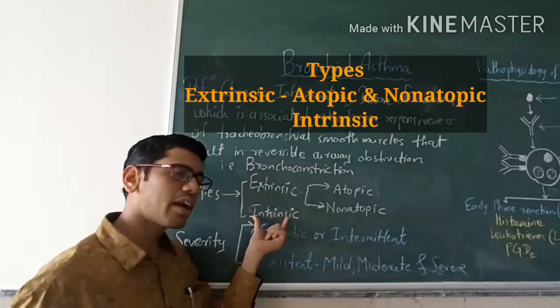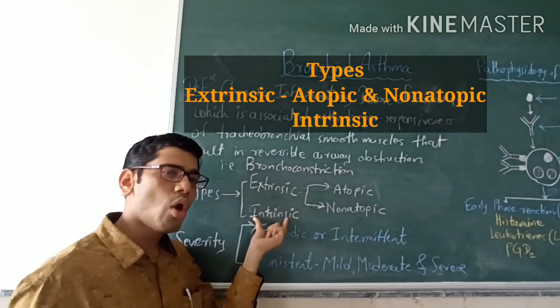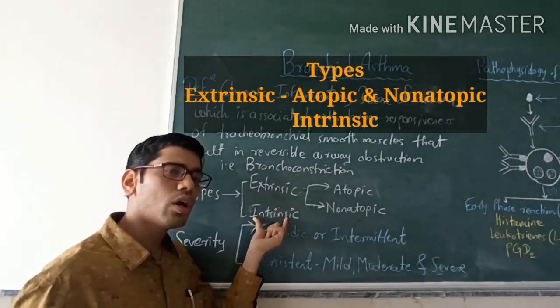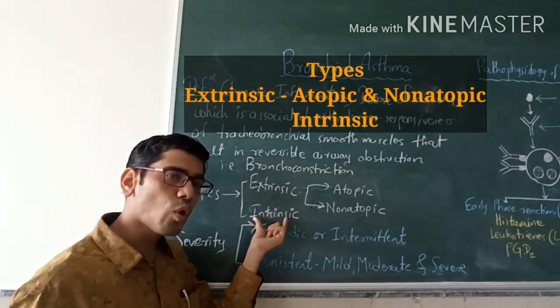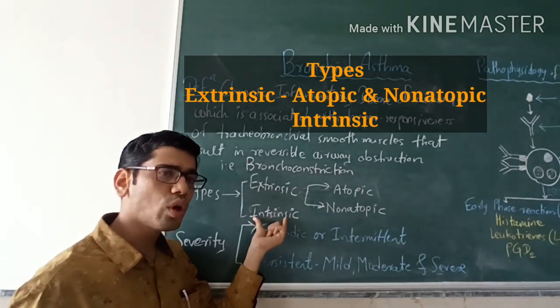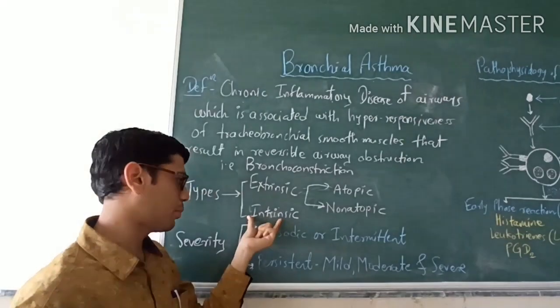Okay. The second type of asthma, depending upon the etiology, is intrinsic asthma, when there is no known predisposing factor, no known allergen present, or no known immunological basis is found. Okay, so this is about intrinsic asthma.